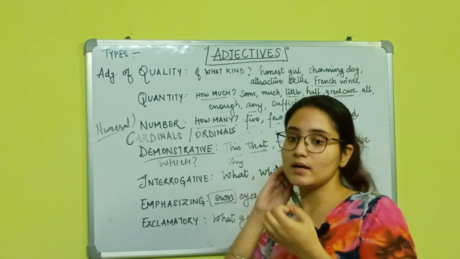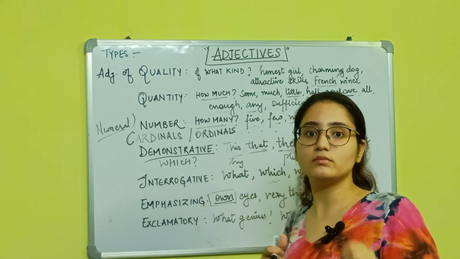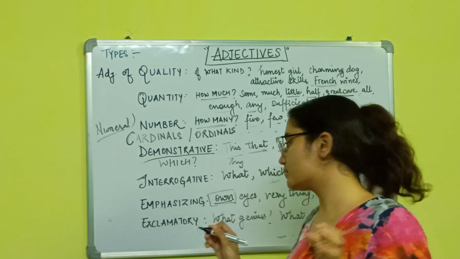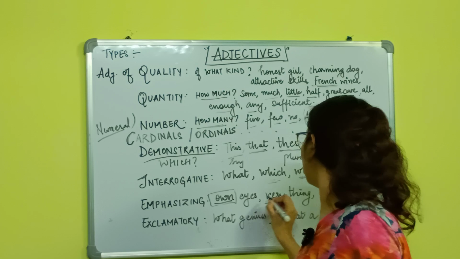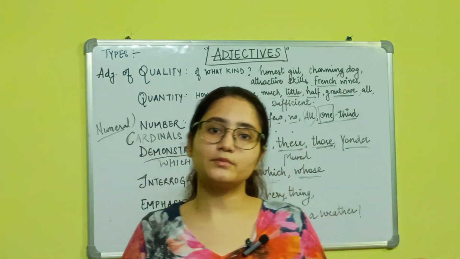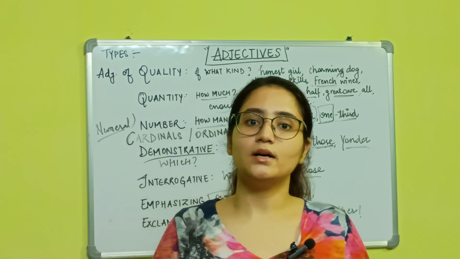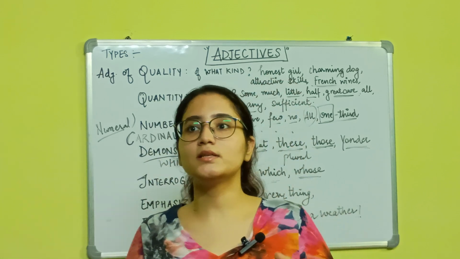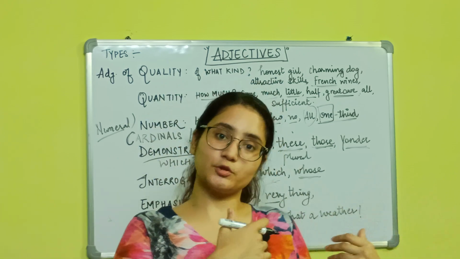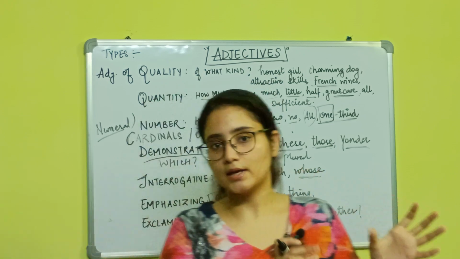It is putting more pressure on the noun. And the very thing, sometimes we say, it's the very thing that came to my mind when you told me about her, right? So the very thing is again emphasizing the certain thing that came to your mind. It is emphasizing that part.